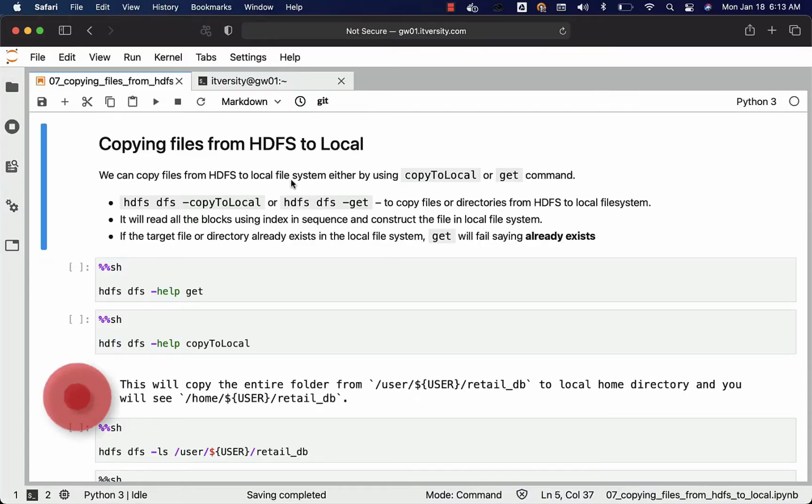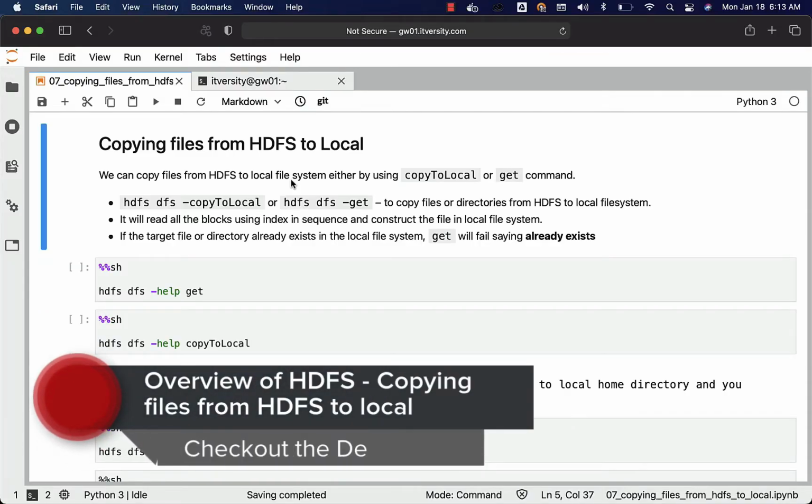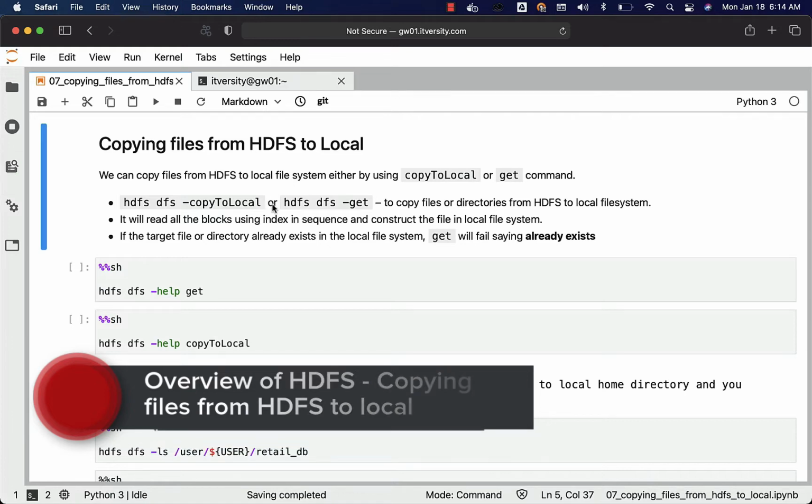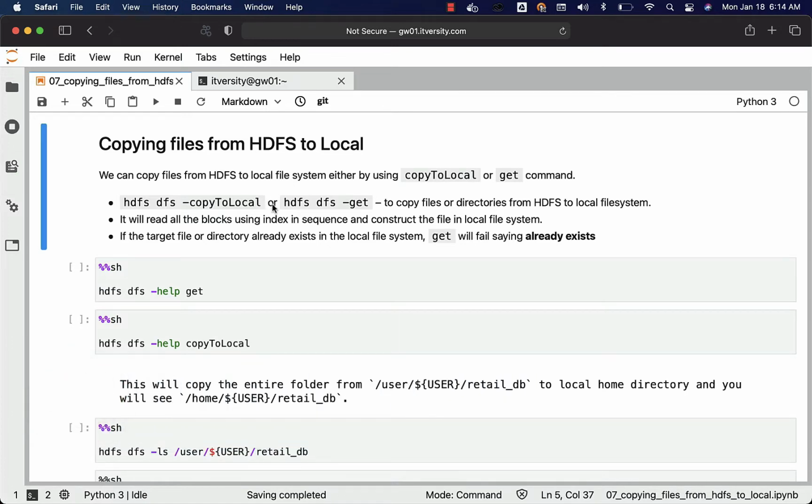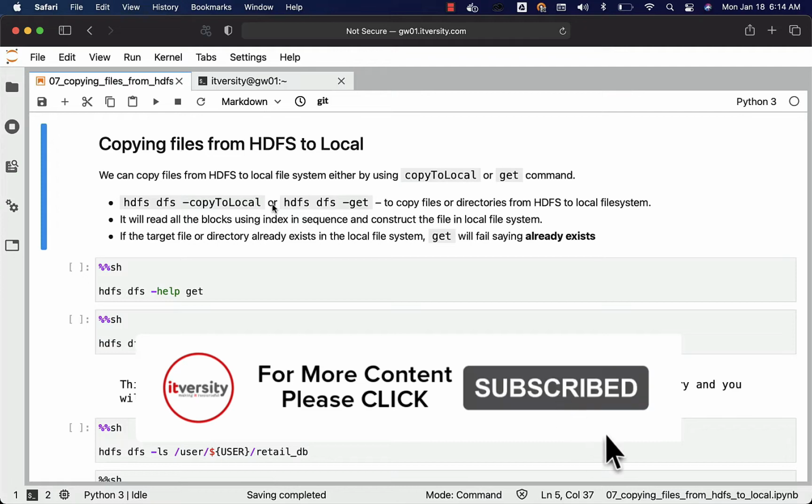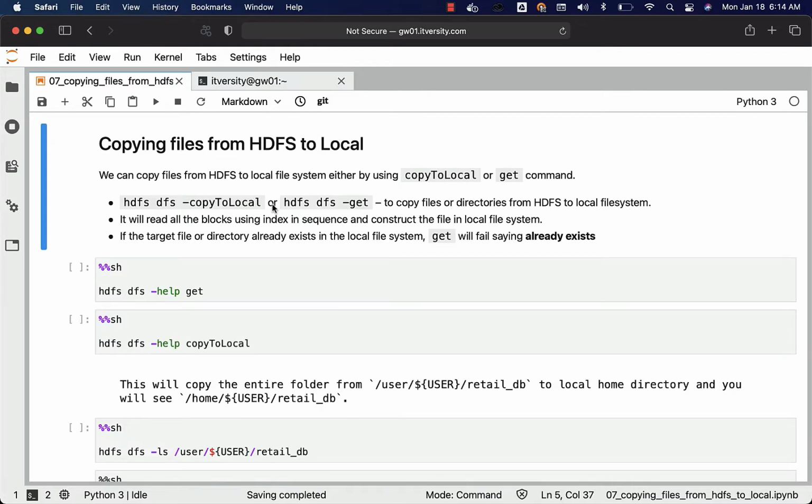We can copy files from HDFS to the local file system either by using the copyToLocal or get command: hdfs dfs -copyToLocal or hdfs dfs -get, or we can also use hadoop fs -copyToLocal or hadoop fs -get to copy files or directories from HDFS to the local file system. It will read all the blocks using the index in sequence and construct the file in the local file system. When I say it will read all the blocks using the index, I am talking about the files in HDFS.